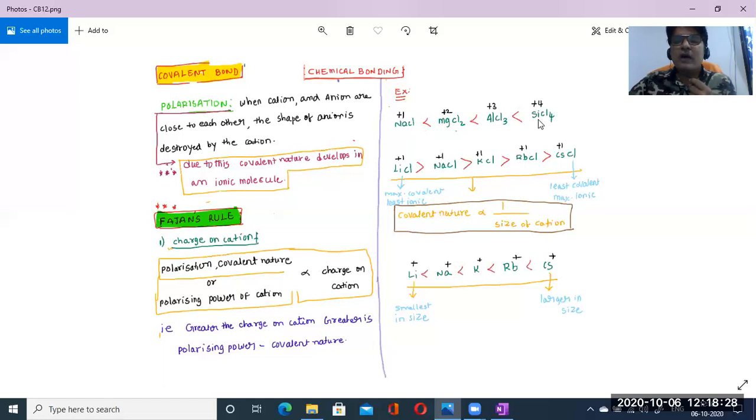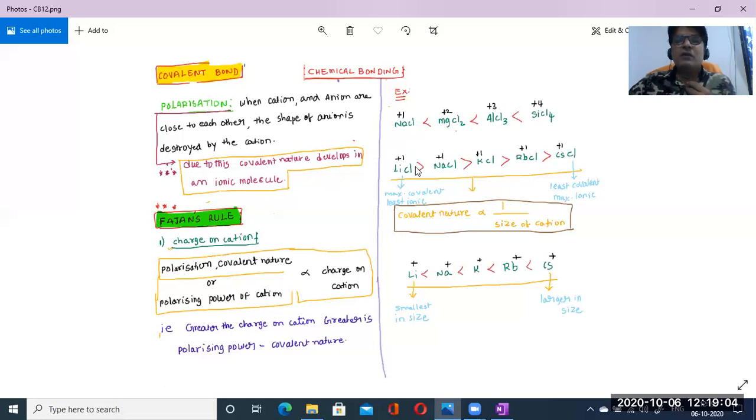More covalent means lower ionic nature. Don't forget this very easy point: higher covalent nature means lower ionic nature, because ionic and covalent are opposite phenomena. See here, sodium chloride has the least covalent nature, and so higher ionic nature.